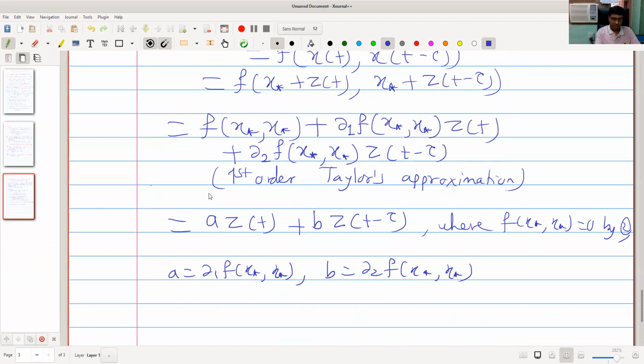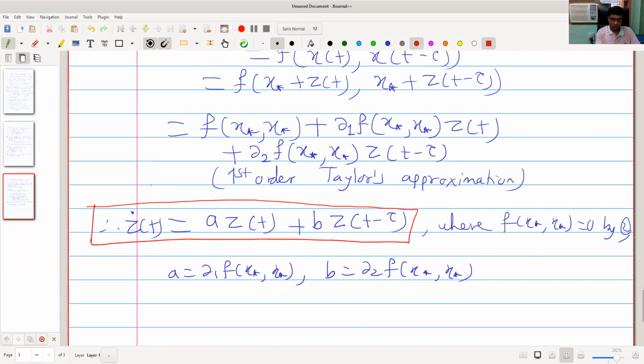This is called the linearization of delay differential equation 1. Okay, we call this equation 3.